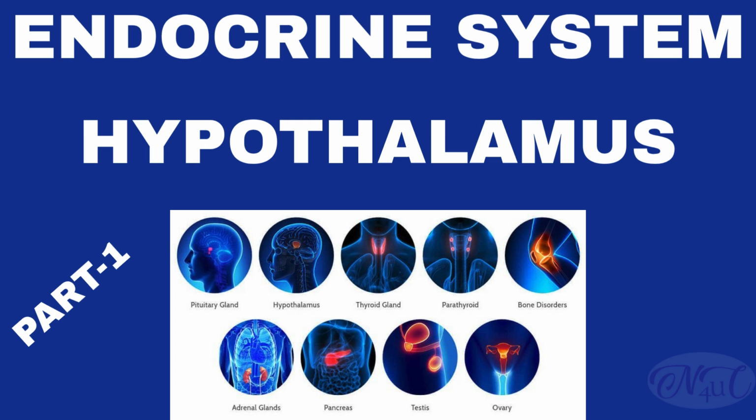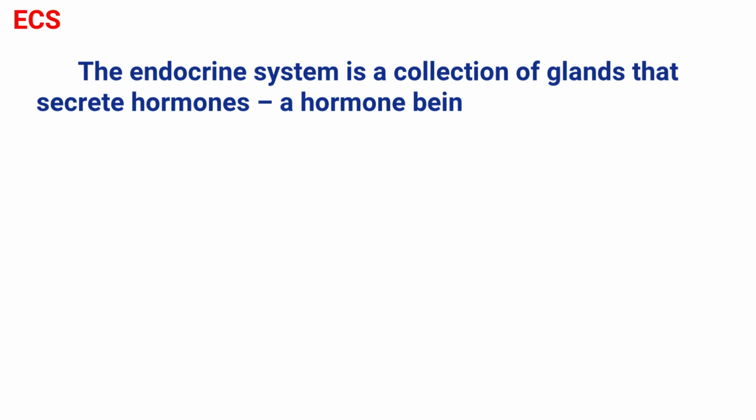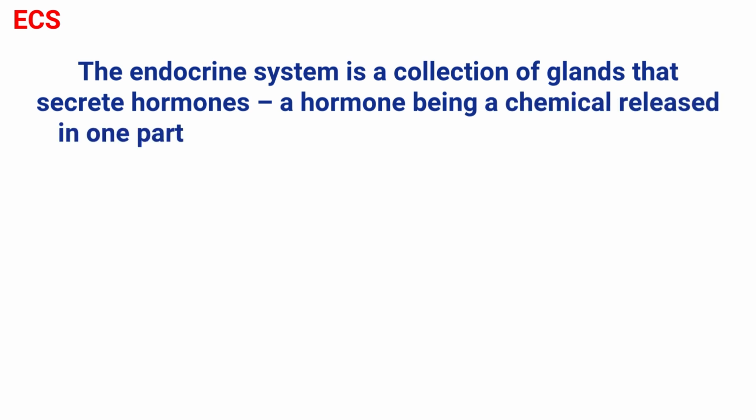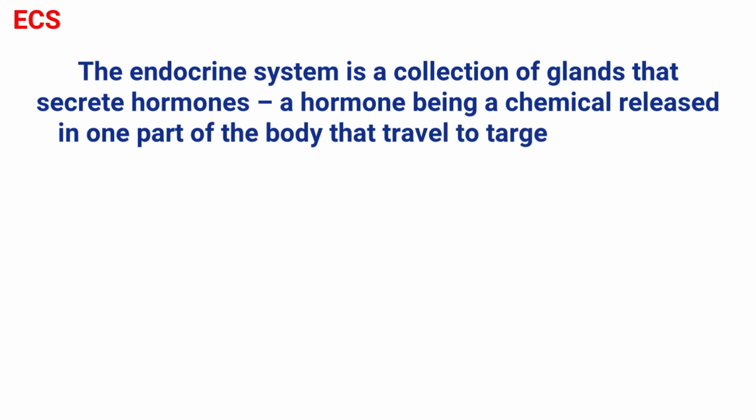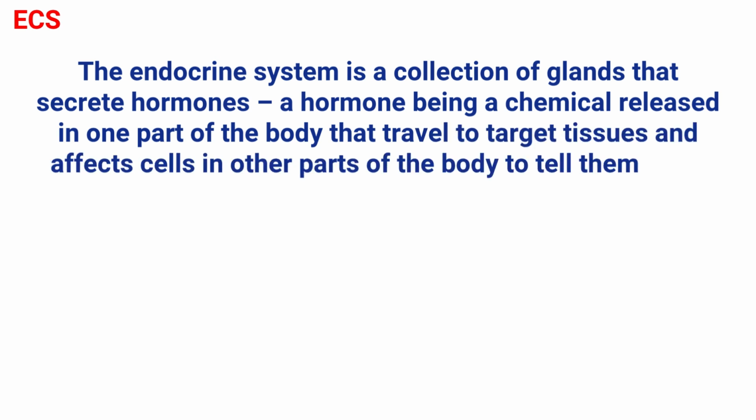We will be covering anatomy and physiology of the endocrine system in this video. The endocrine system is a collection of glands that secrete hormones. A hormone is a chemical signal released in one part of the body that travels to target tissues and affects cells in other parts of the body to tell them to do something.